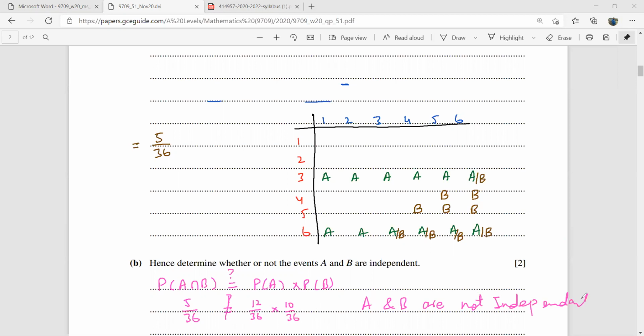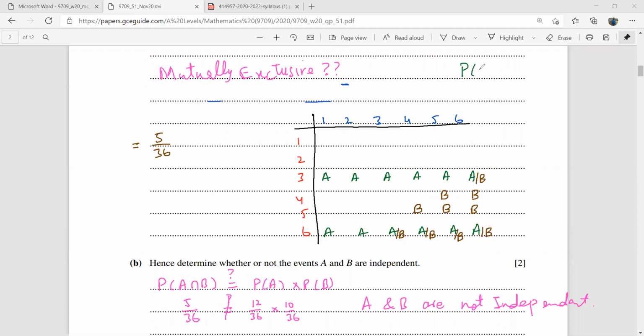Let me ask you one more question from here. Are these two events A and B mutually exclusive or not? How do you determine if two events are mutually exclusive or not? Anyone? How do we know if two events are mutually exclusive?